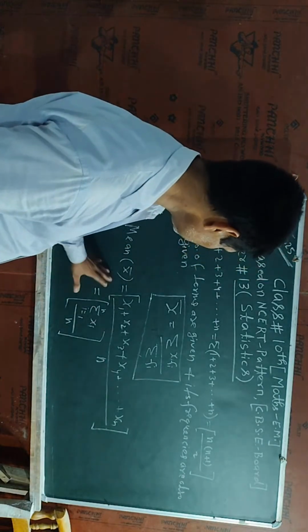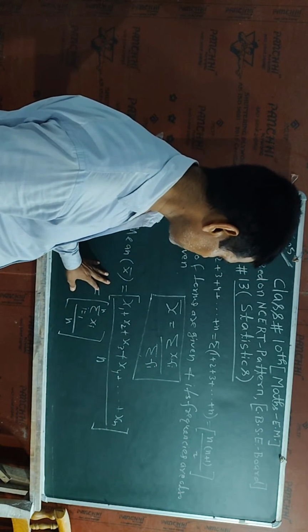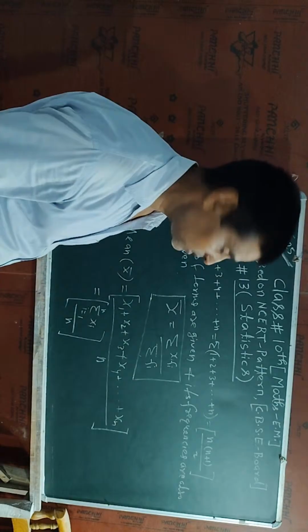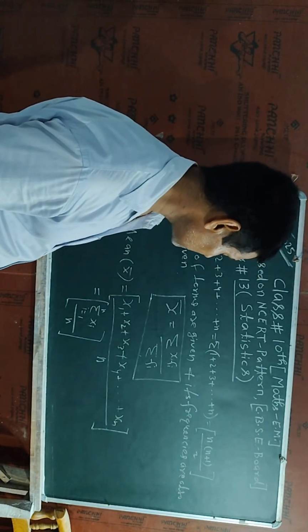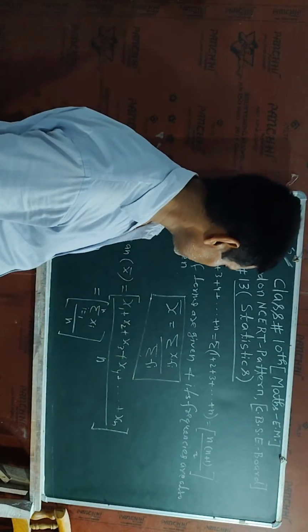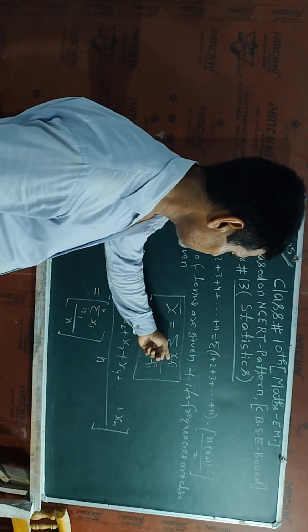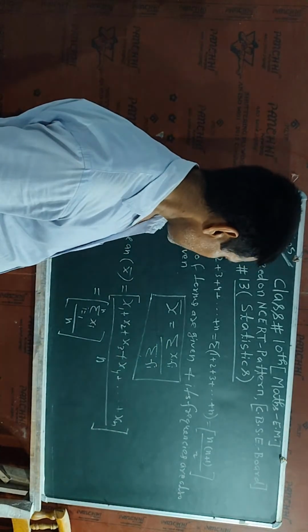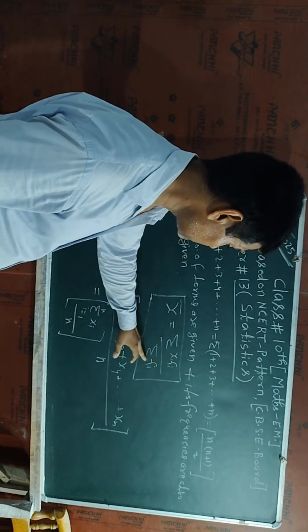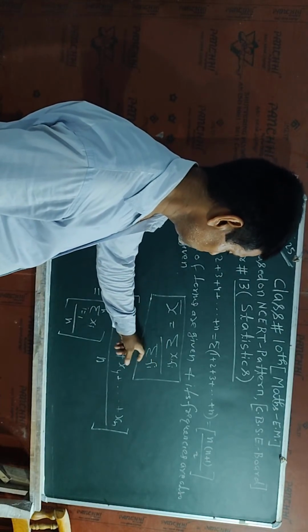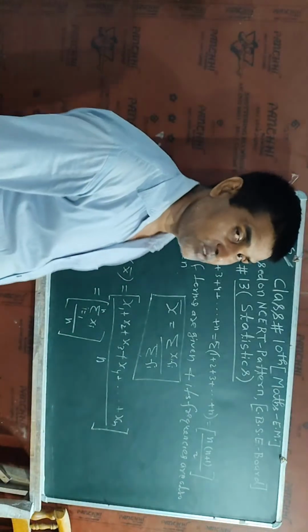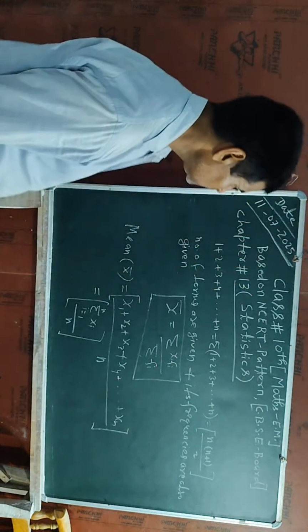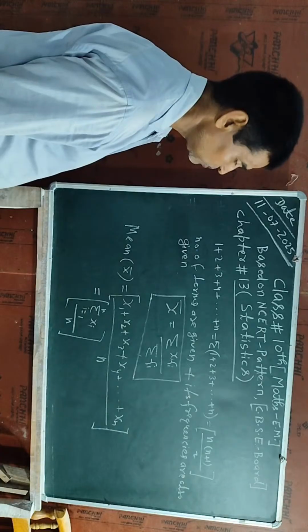Okay, so this is the data which is available in list form, and this is the data which is available in table form. Now terms are given and corresponding frequencies are also given. So we will take the product of term and frequency, and then I will take the sum of all of them, and its value I will obtain, and after obtaining we will divide by the sum of frequency. So I will get a value, and that value will be the mean value of the given table. Okay students, so these are the concepts which are related to group data.